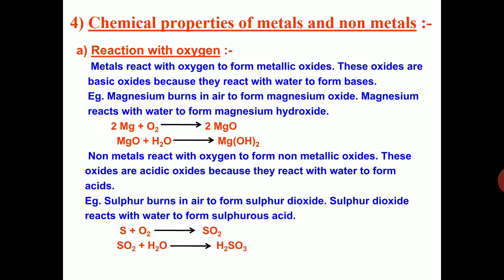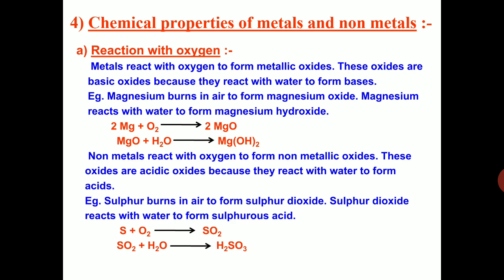Next, we learned about chemical properties of metals and non-metals. First, reaction with oxygen. Metals react with oxygen to form metallic oxides. Magnesium forms magnesium oxide, calcium forms calcium oxide, sodium forms sodium oxide. These oxides are basic oxides because they react with water to form bases.